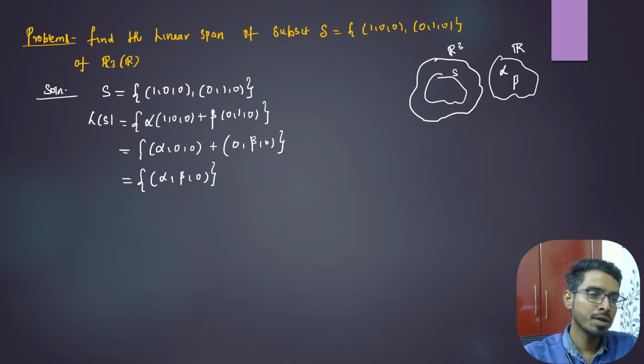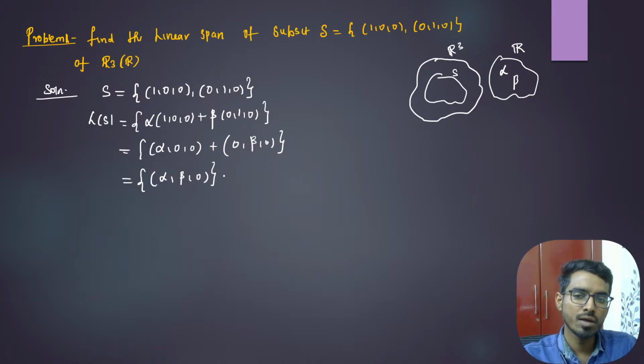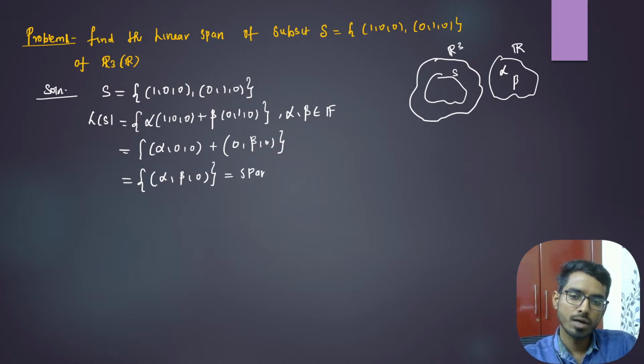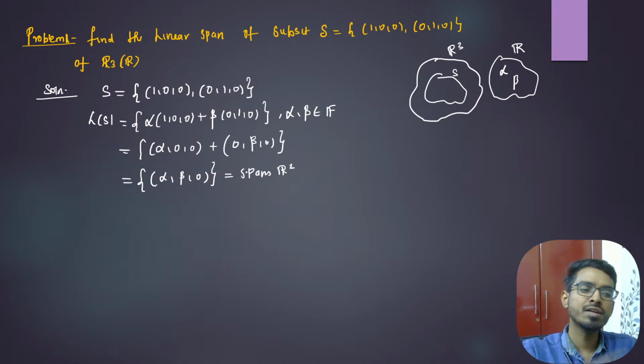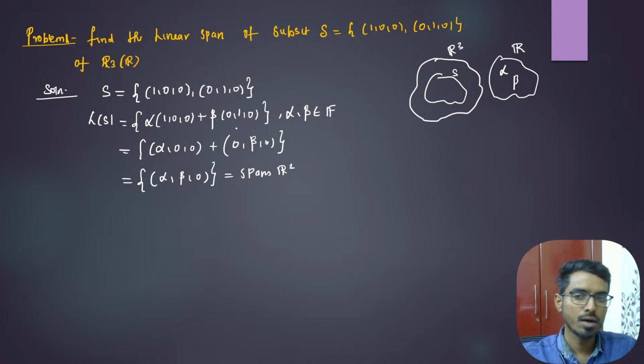All the linear combinations of this form the linear span. This is the set of all linear combinations, where alpha, beta belong to the field F. Now you can see that this spans R2, because the third coordinate is 0 for this. So it will generate all the points in R2. These two vectors, the set of all linear combinations, will give you all the vectors in R2.